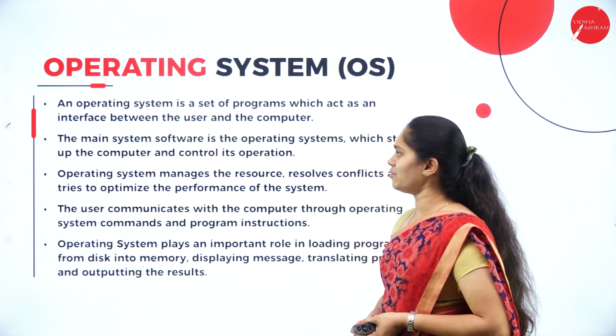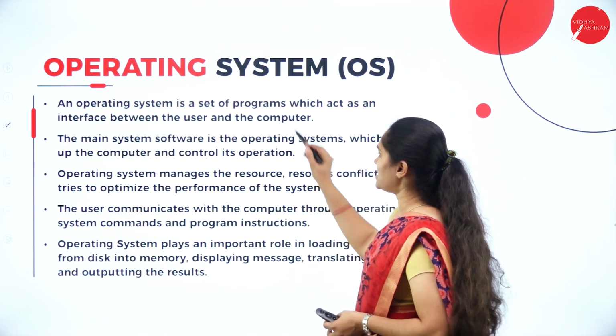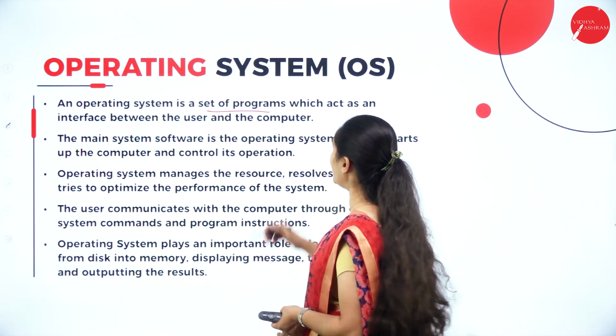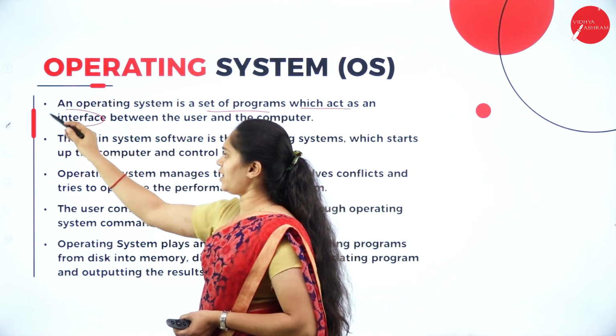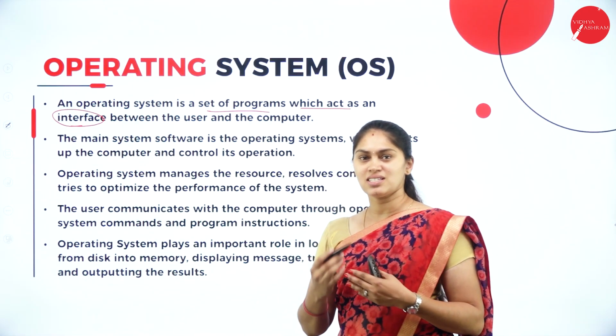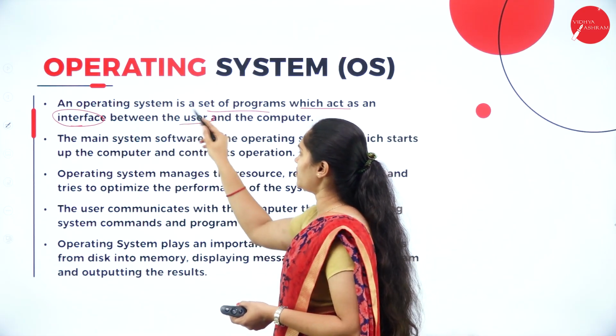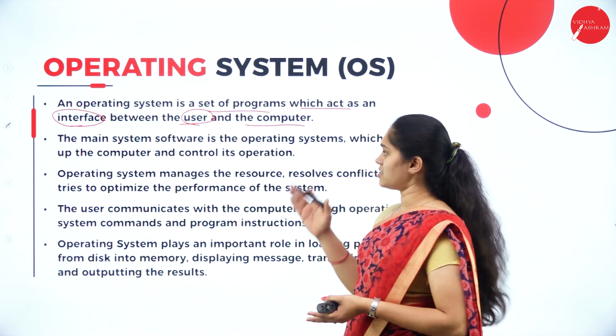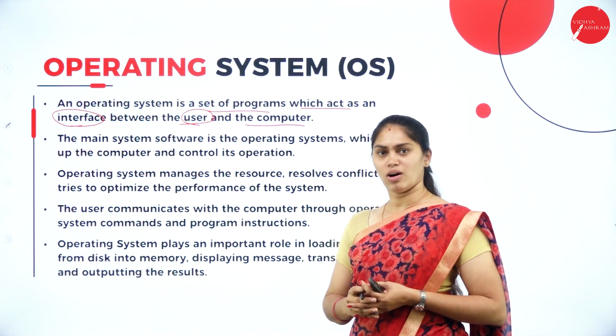Here you can see the definition of an operating system. It's a set of programs. If it is a set of programs, then it is software which acts as an interface. An interface between what and what? Between the user and the computer or any electronic device. Here we are focusing on the computer operating system.